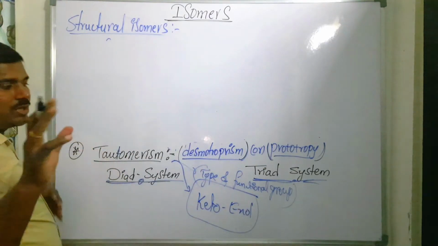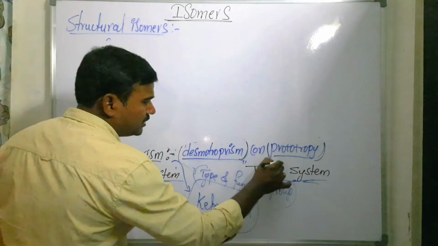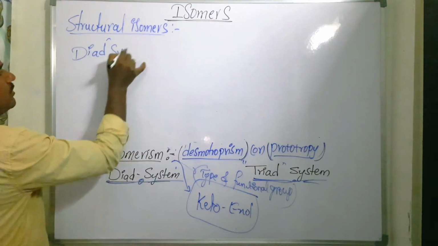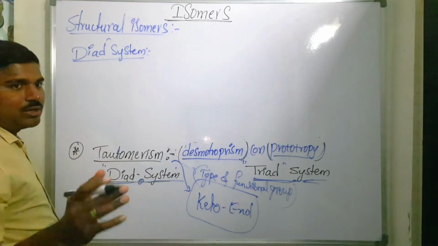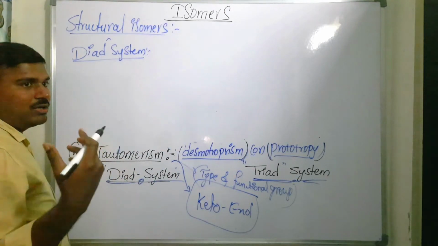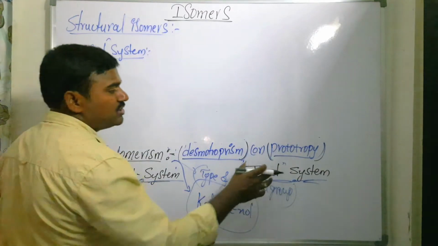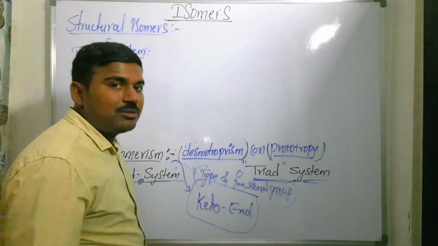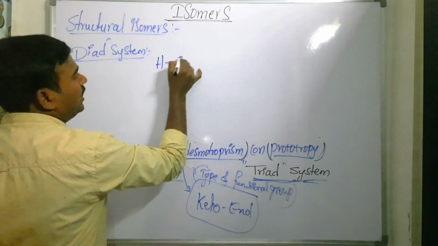Now in tautomerism there are two types of systems. One is the dyad system, another one is the triad system. So first we are going to see the dyad system. In the dyad system, the proton will shift from the first polyvalent atom to the second polyvalent atom. That is, the proton is shifting between the 1 and 2 positions only. Then it is said to be a dyad system. If the proton is shifting from one polyvalent atom to the third polyvalent atom, then it is said to be a triad system.